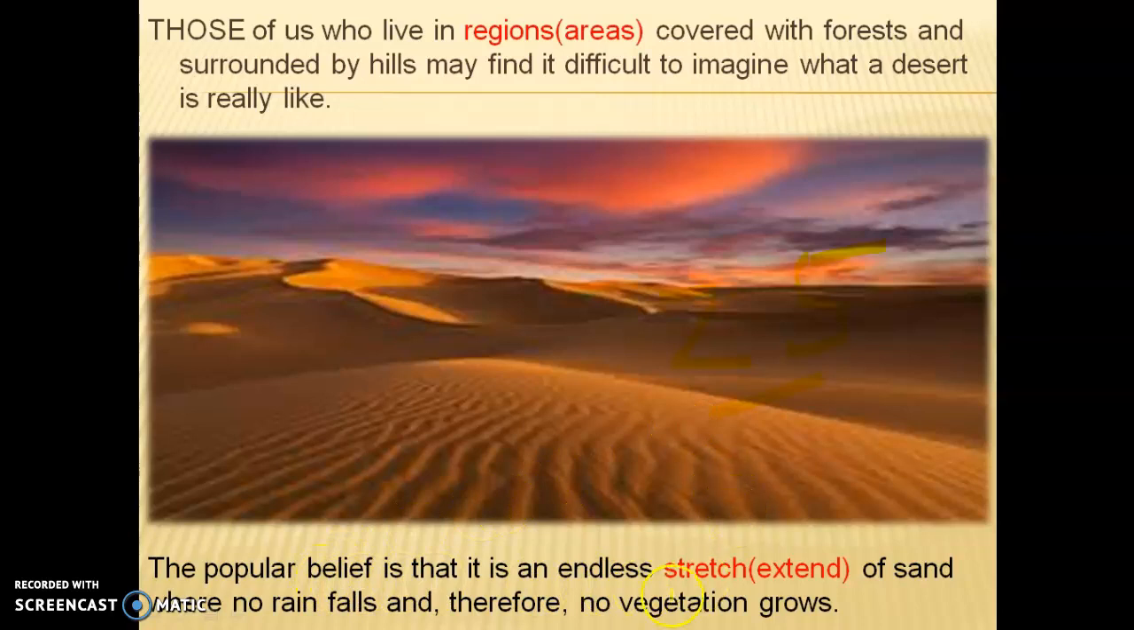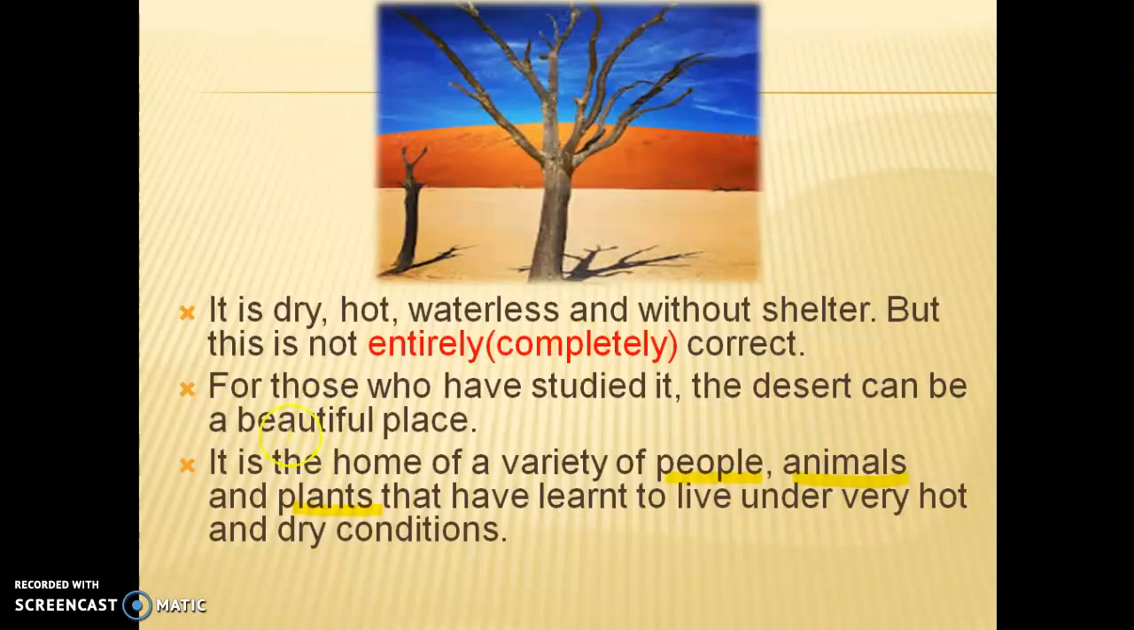So we also believe that it is an endless stretch of land, right? And that too without rainfall, and no vegetation grows over there. Exactly, this is our perspective. Now we will see what the writer wants to say about the desert. It is dry, hot, waterless and without shelter. So this is what we think about the desert.